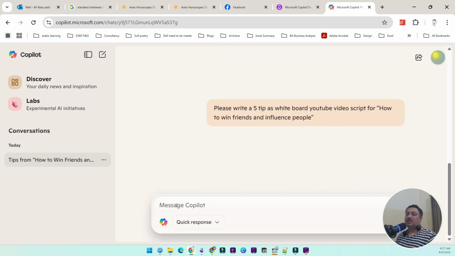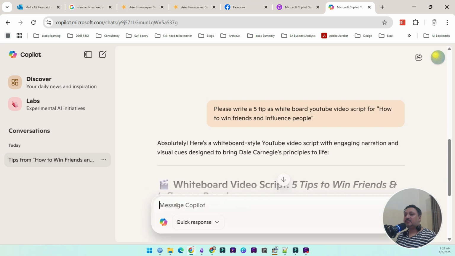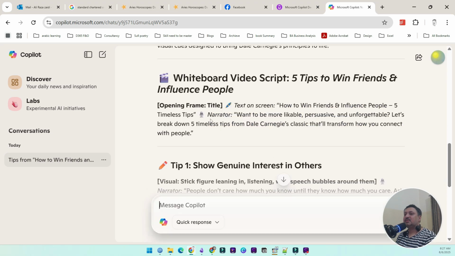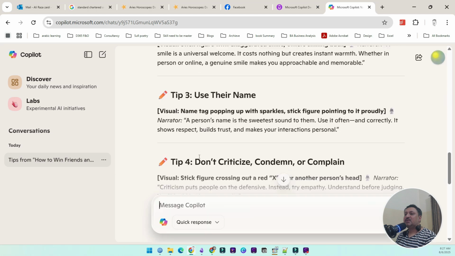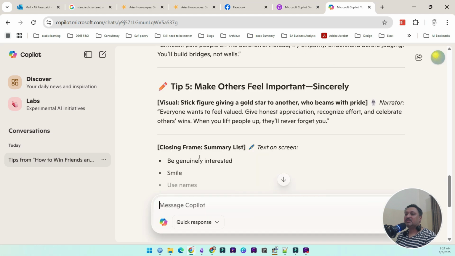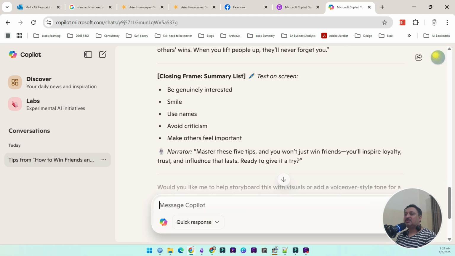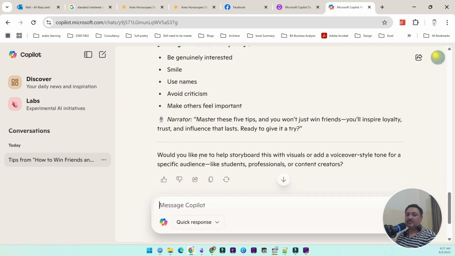Okay, I entered, and it gave me the tips with a title and frame. Here you can show and smile, use their name, don't criticize, condemn and complain. It gave me some kind of art, you can say, a script.